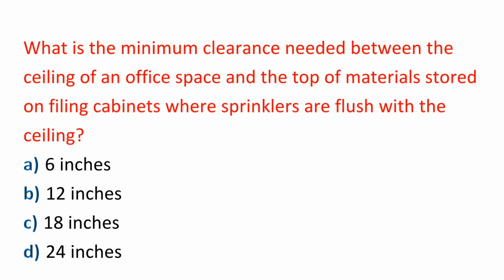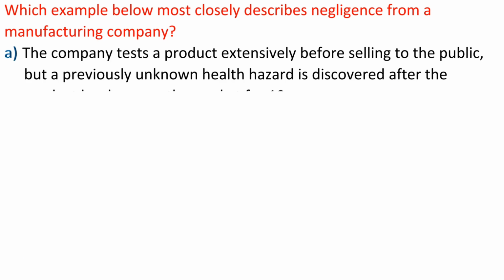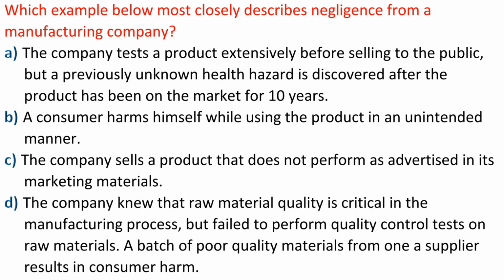Question: What is the minimum clearance needed between the ceiling of an office space and the top of materials stored on filing cabinets where sprinklers are flush with the ceiling? A. 6 inches. B. 12 inches. C. 18 inches. D. 24 inches. Answer: C. 18 inches. Question: Which example below most closely describes negligence from a manufacturing company?